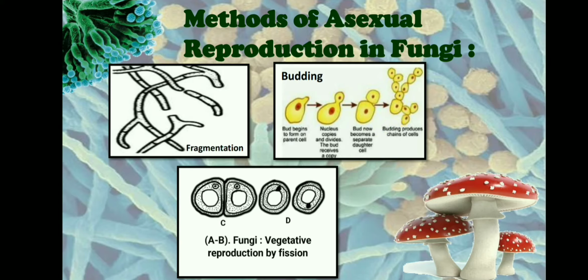Then the bud is going to separate from the mother cell, and this bud will start germinating to form a new individual. This process is called budding. Now in some fungi the bud will get separated from the mother cell, but in some fungi the bud will still be attached and they keep budding.